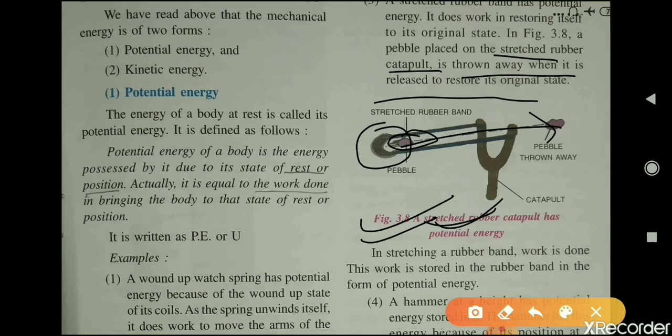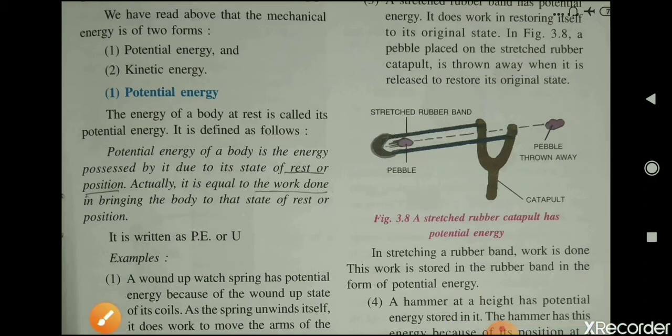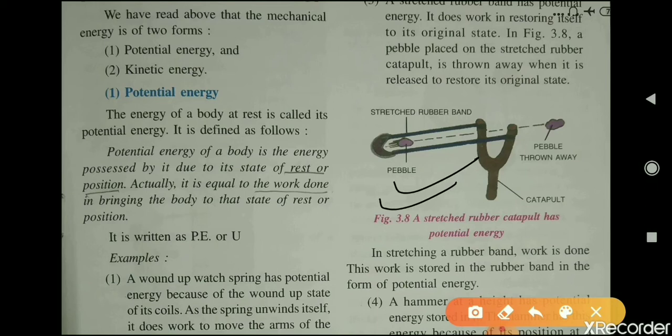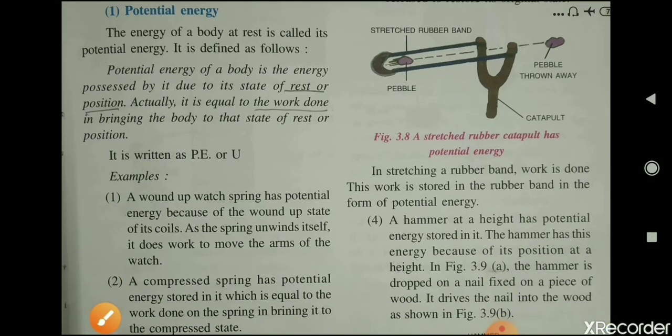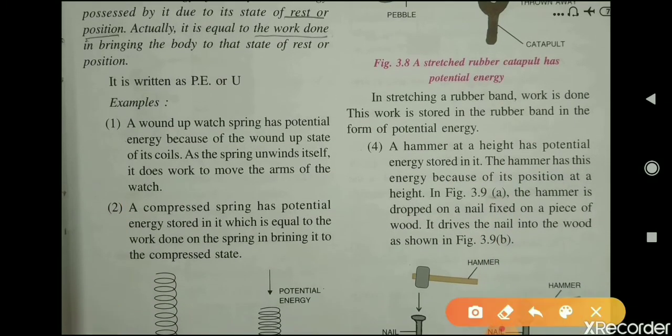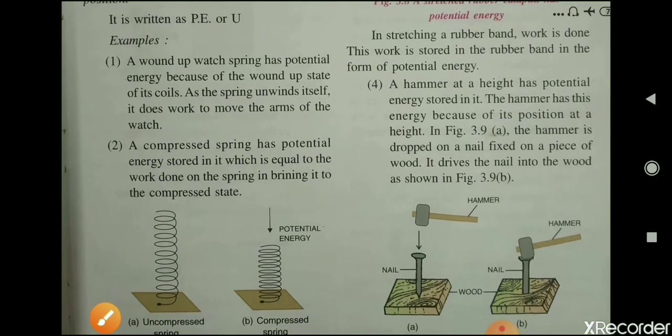Okay, then why is this pebble able to cover a certain distance? Because while stretching you have done some work on this rubber band, and that work is stored in the form of potential energy, and because of that potential energy this pebble is able to move to a certain distance. Understood? In stretching a rubber band, work is done. This work is stored in the rubber band in the form of potential energy, and that potential energy is able to throw the stone to a certain distance.